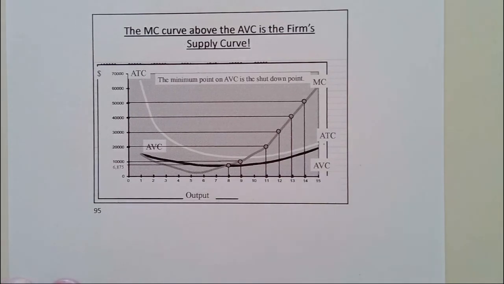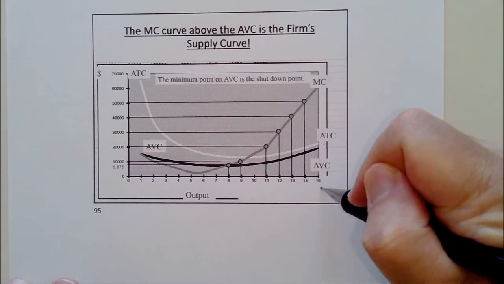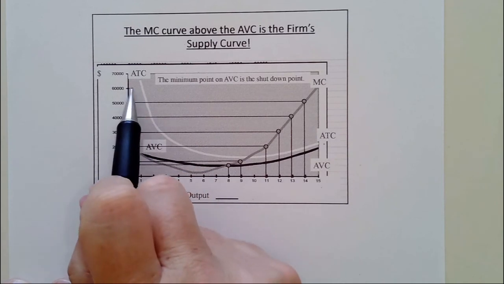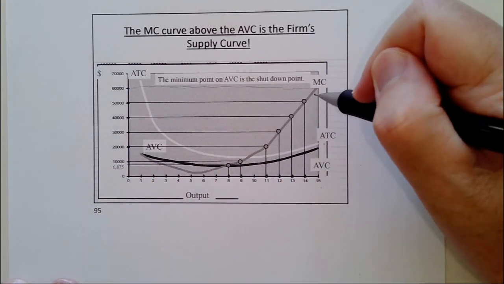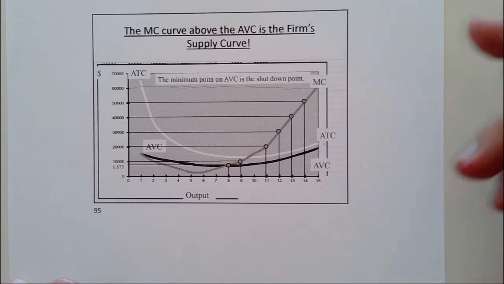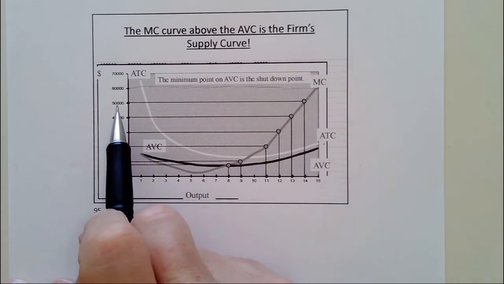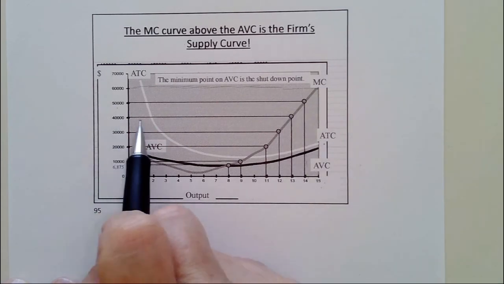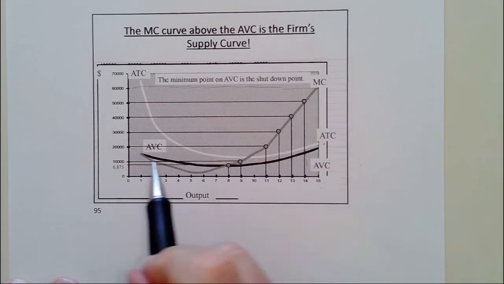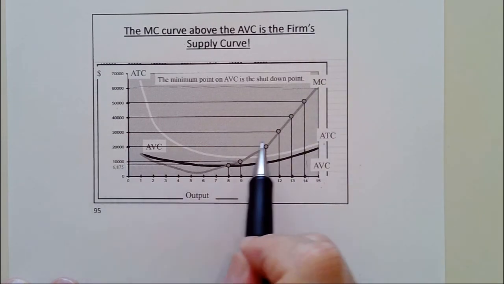And so at $70,000, you would hit the marginal cost curve way over here, and we would produce 15. At $60,000, you would hit marginal cost right there and make 15. At $50,000, we would make 14. At $40,000, we would make 13. And so where the price hits marginal cost is where we produce. And that's what the supply curve tells us.